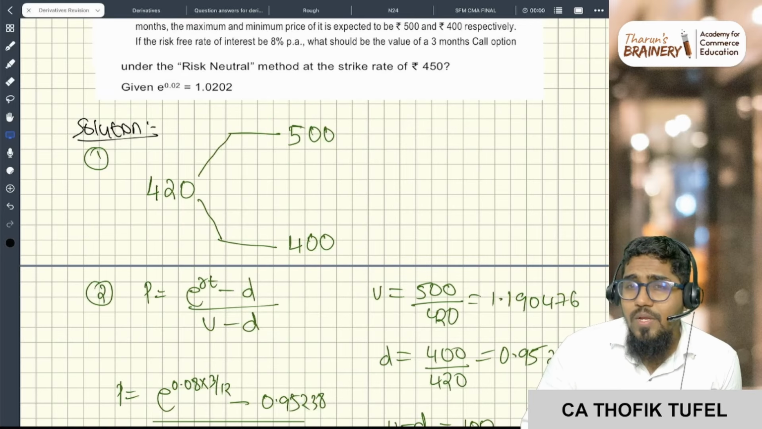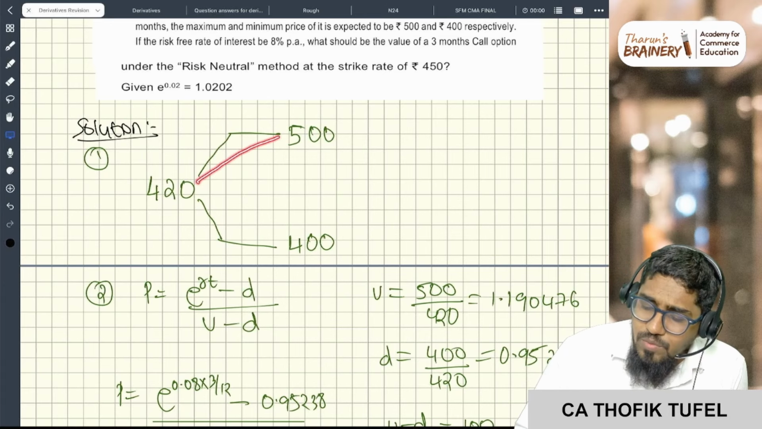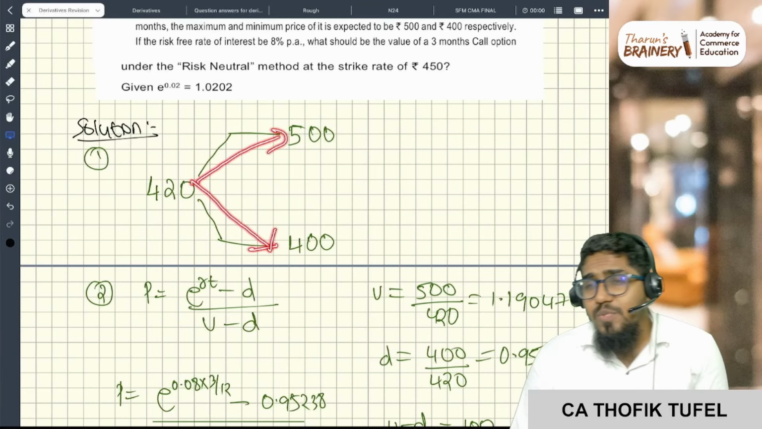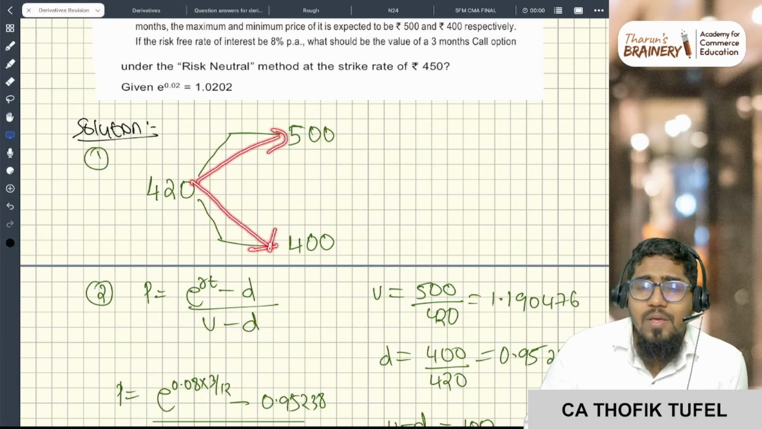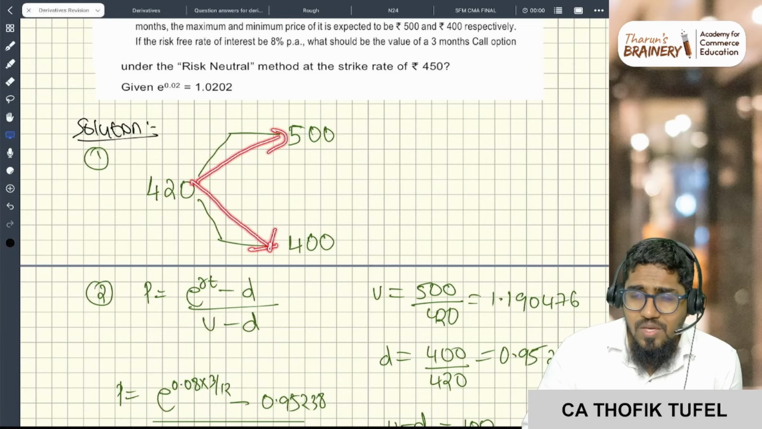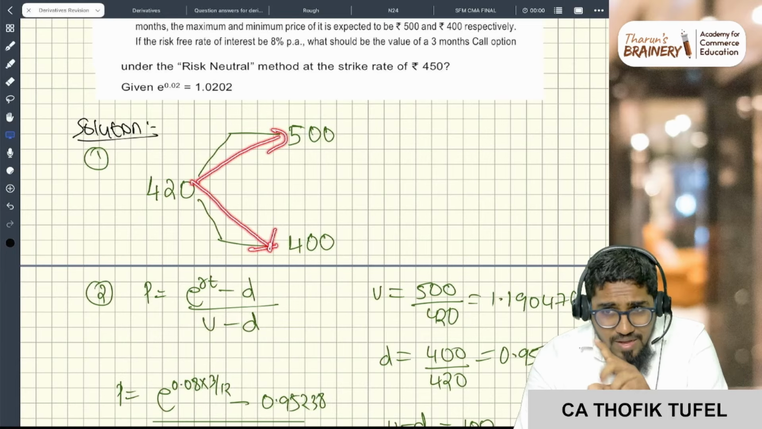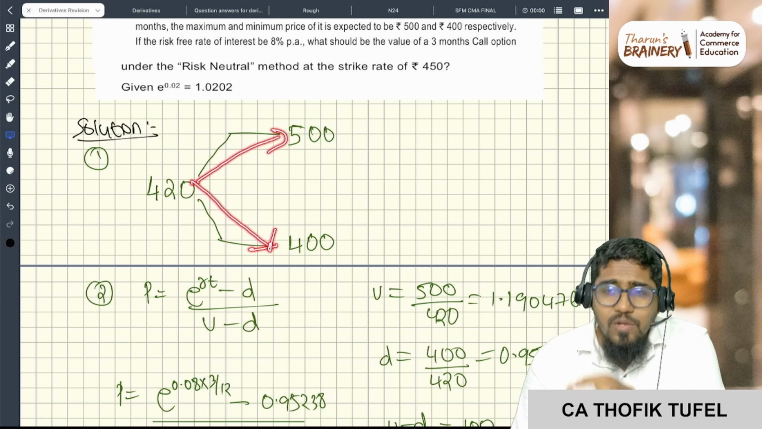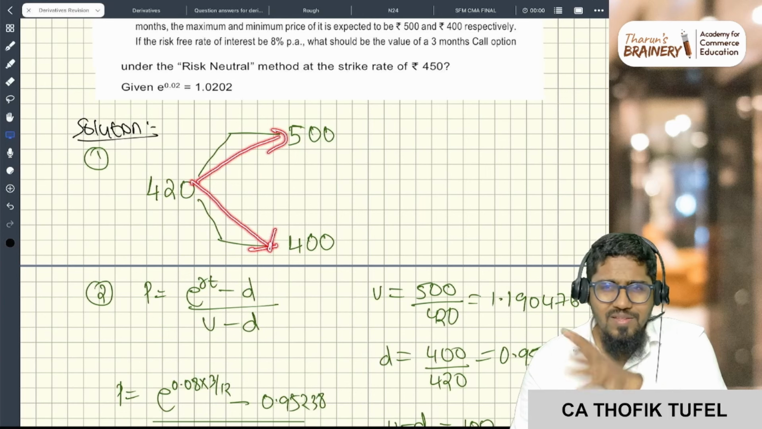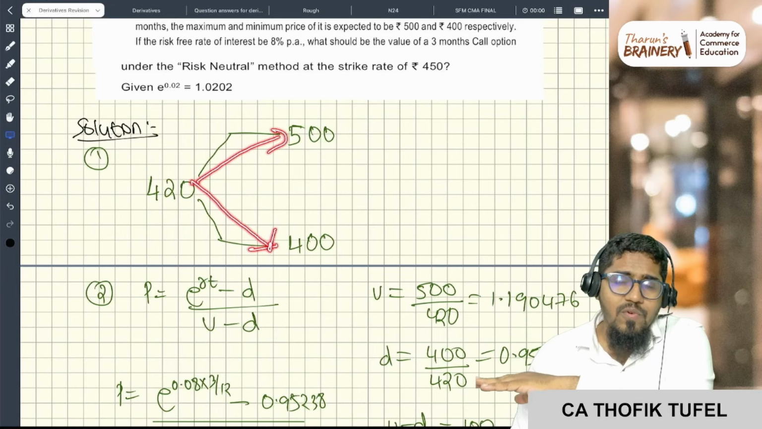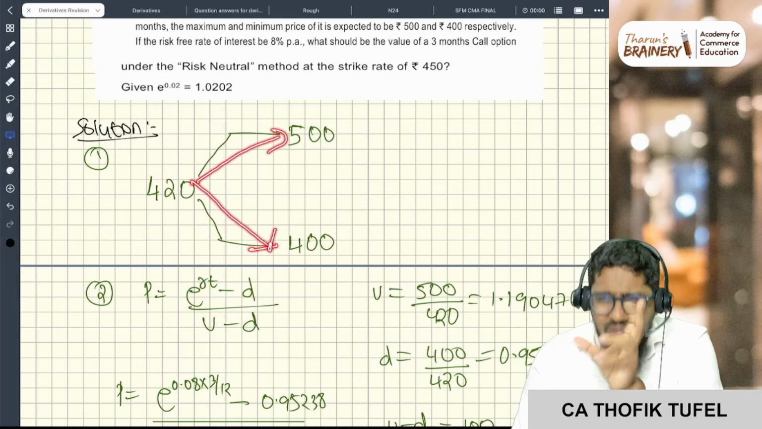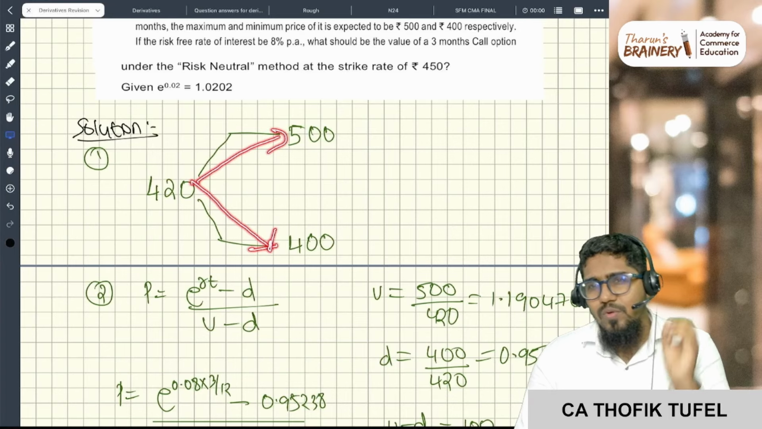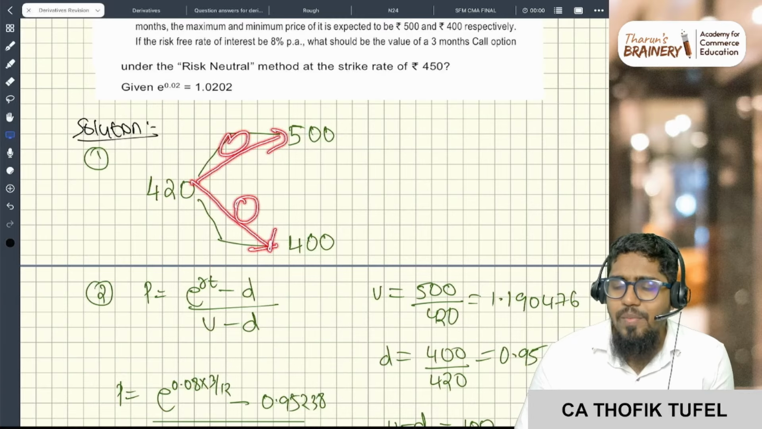Now you have to calculate the probability that the price will move to 500 and the probability that the price will move to 400. This is called the risk-neutral probability, which means the present value of the call option will be equal to the future value of the spot. The present value of the expected value of the call is calculated on that basis. You don't worry, we are just calculating P and 1 minus P probabilities.